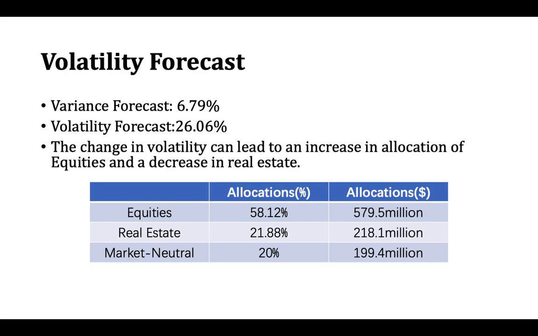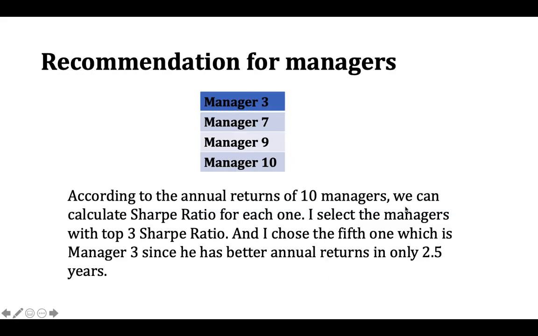If the volatility changes from 13%, which Martin assumed, to my forecast value, the allocation of equities and real estate will change into 58.12% and 21.88%, and the allocation of market neutral will stay 20%. And here are our allocation changes in dollars.